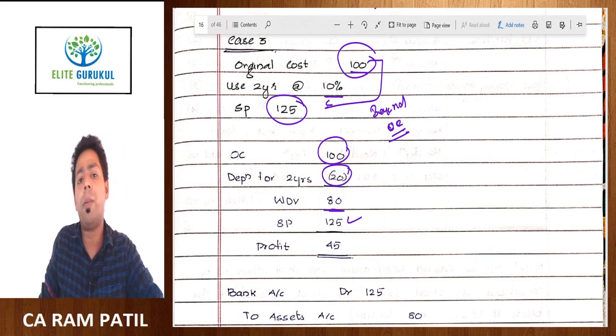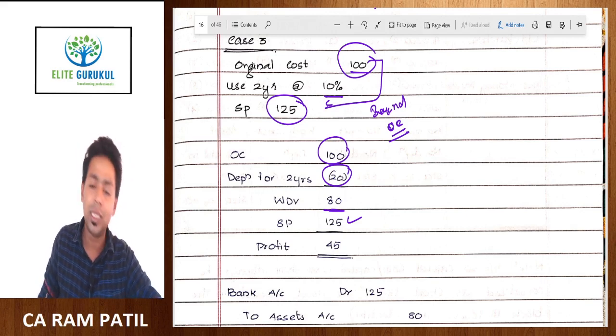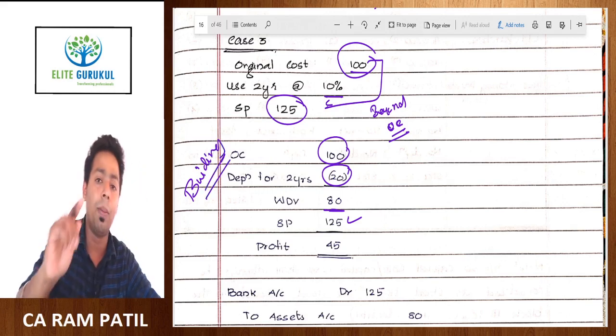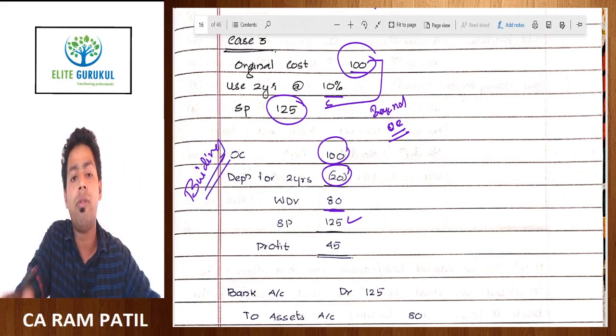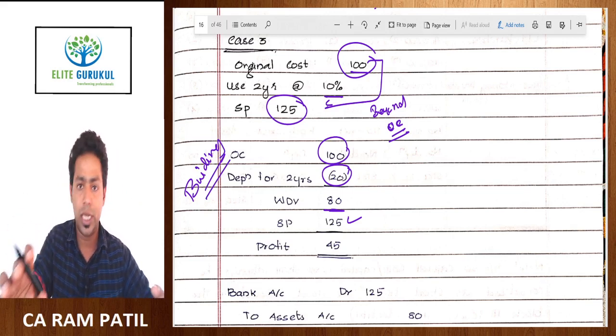Sir, in what type of asset did this happen? Is it a realistic or unrealistic example? Obviously this is a realistic example. One of the assets that you all observe is building. Building is a depreciable asset, but in the market the value of buildings is actually going up. Technically only land is an anti-depreciable asset, you understand.